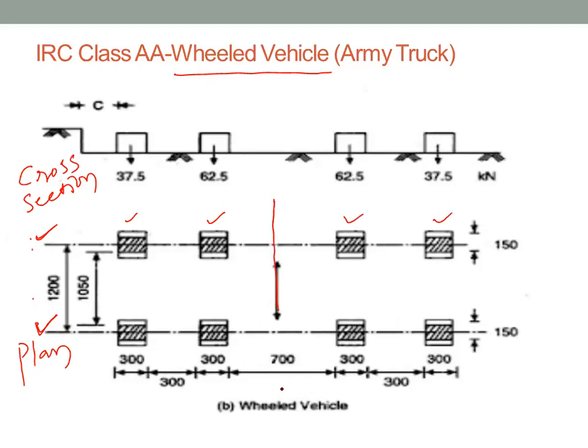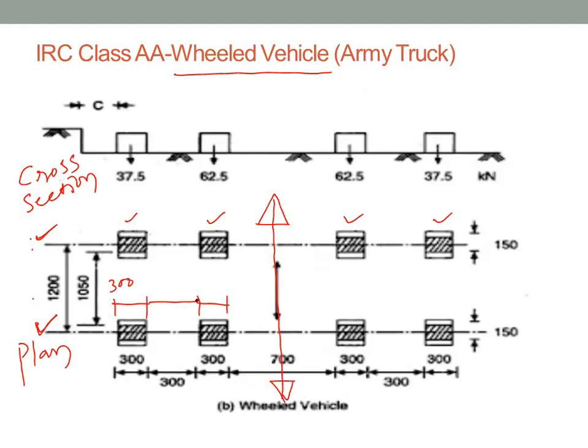The vehicle is moving in this direction, either in this direction or in this direction. Looking from the front or back, how many wheels are visible for this vehicle? 4 wheels. Right, so this is our width of tire, the width of tire I was showing. For the IRC class A wheeled vehicle, this width of wheel is 300 mm.